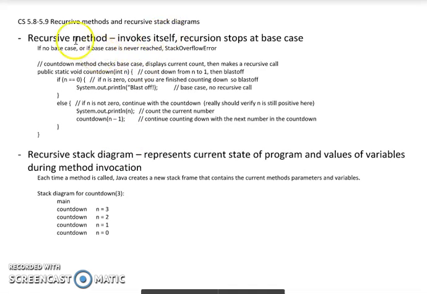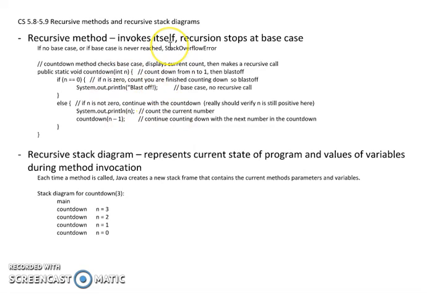So anyway, that's why we're saying if there's no base case, or if for some reason the base case is never reached based on your logic, you get a Stack Overflow error. There's a website called Stack Overflow, which is basically for people who have all kinds of questions about any kind of computer science stuff. If you're coding in C, C++, Python, Java, anything, even Linux, that website is named after this error because it's a very common error.